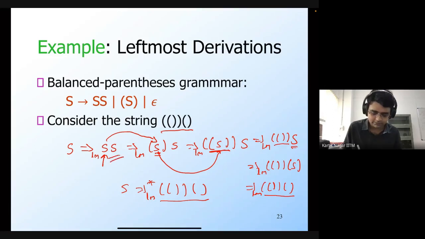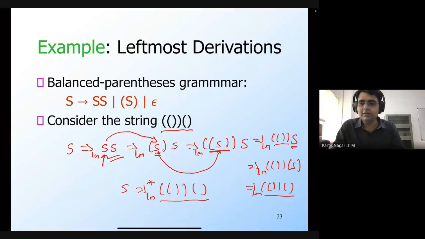In fact, this string has multiple derivations. In the very first step, instead of picking the leftmost non-terminal, I could as well have picked the right non-terminal, and again I can pick whichever symbol is present in the resulting string. So the same string is going to have multiple derivations, but that doesn't really matter. As long as we can find one derivation of a string, we can determine whether or not the string is present in the language. Leftmost derivations allow us to do this systematically by always picking the leftmost.